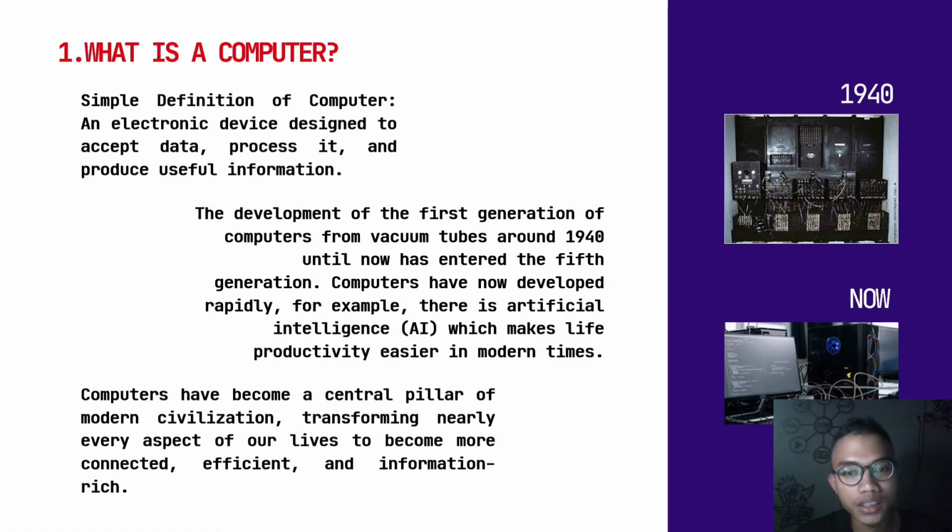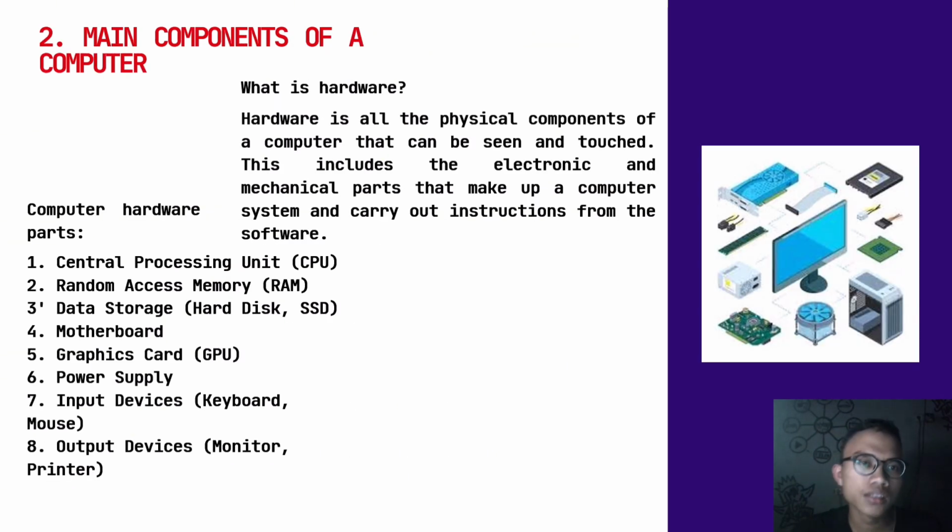Computers have become a central pillar of information civilization, transforming nearly every aspect of our life to become more connected, efficient, and information rich. This is a big computer in 1940, and this is a computer now. So next, two main components of a computer.